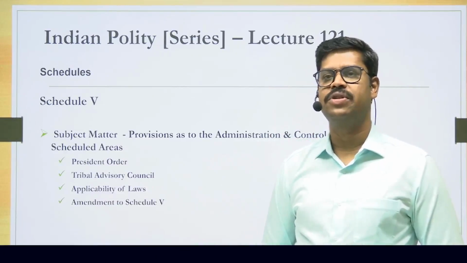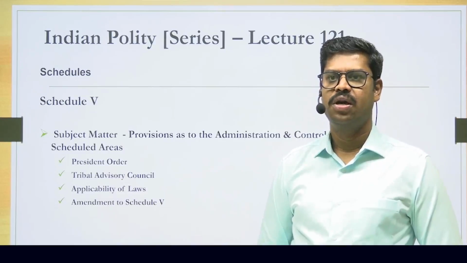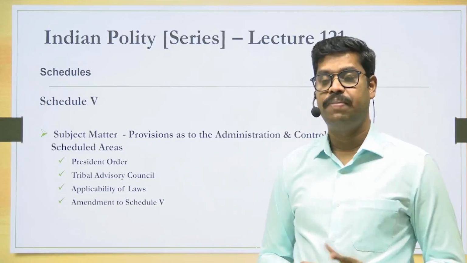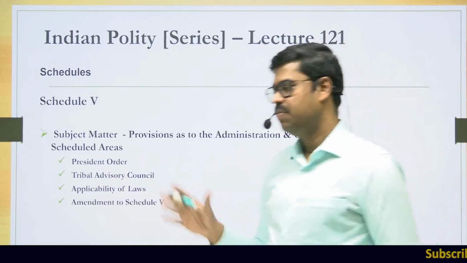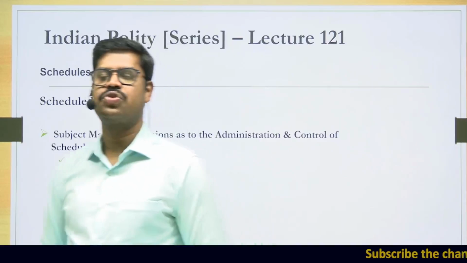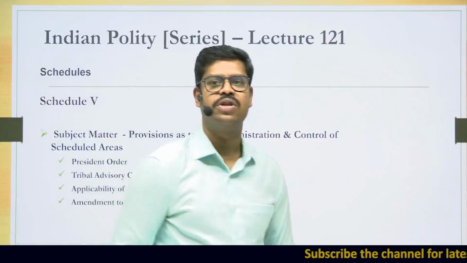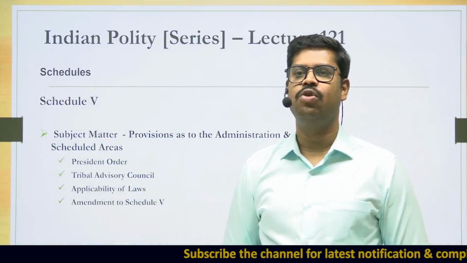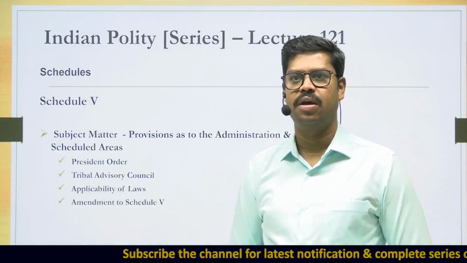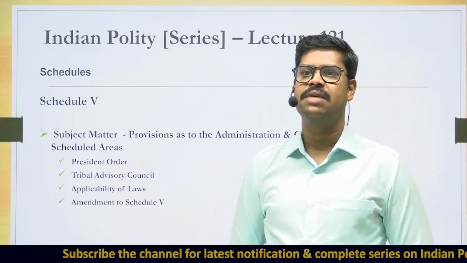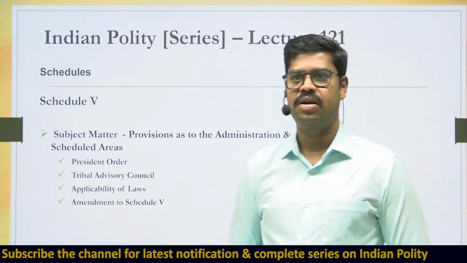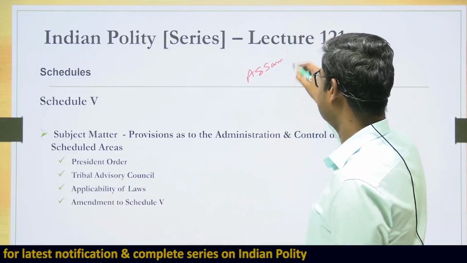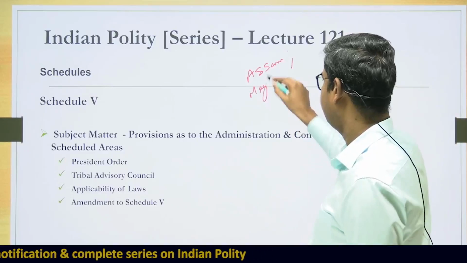So what is this administration of scheduled areas? Scheduled areas are those areas which can be declared by the President of India. The President of India, by virtue of the provisions in the Constitution, can declare any area to be what is called a scheduled area, provided there is a substantial amount of scheduled tribe population in that particular area. And the President of India is empowered to do this in any state in our country except the state of Assam. There are 4 states which are exempted from this: Assam, Meghalaya,